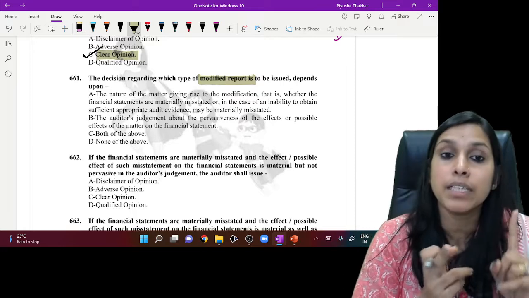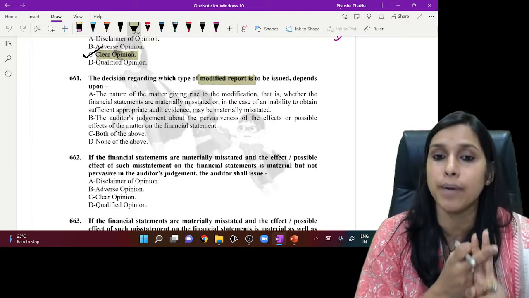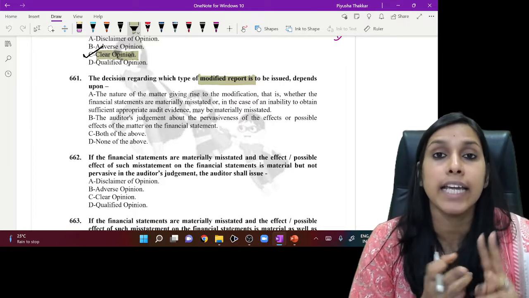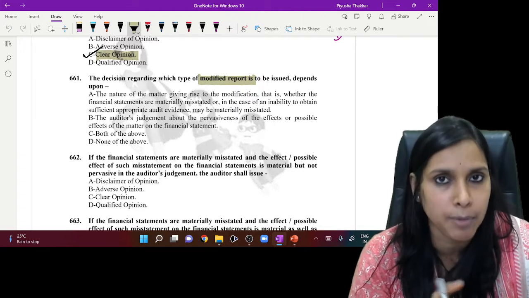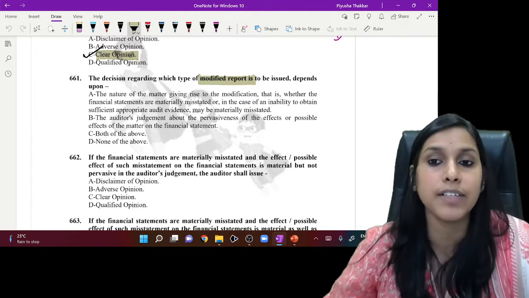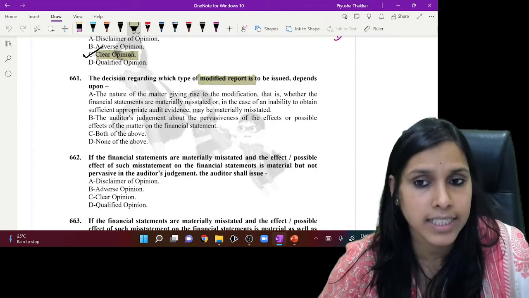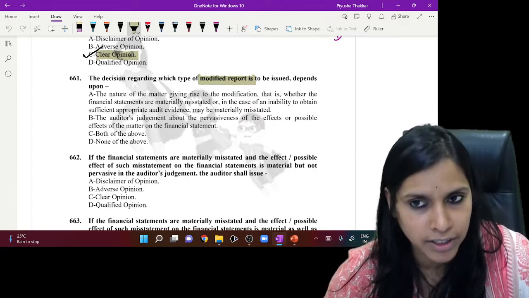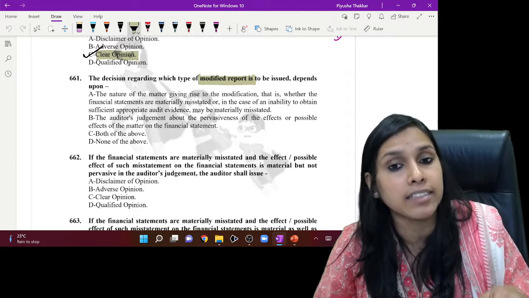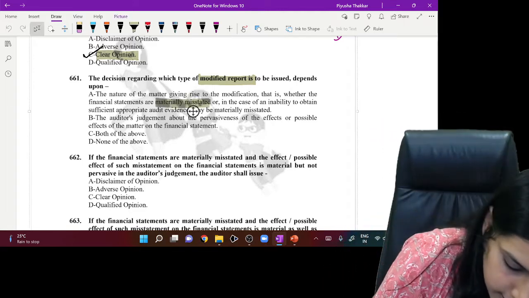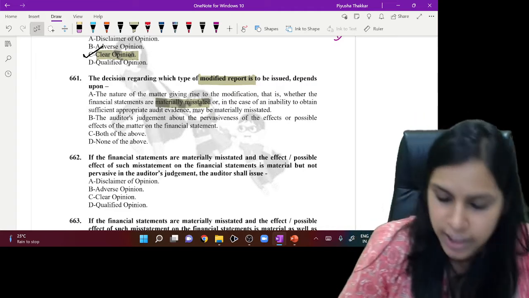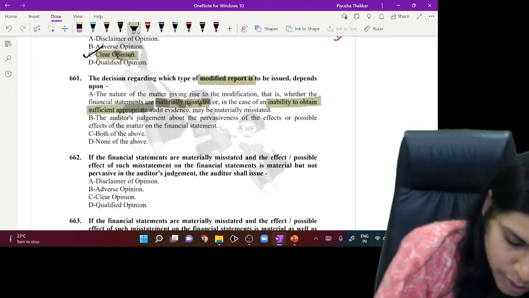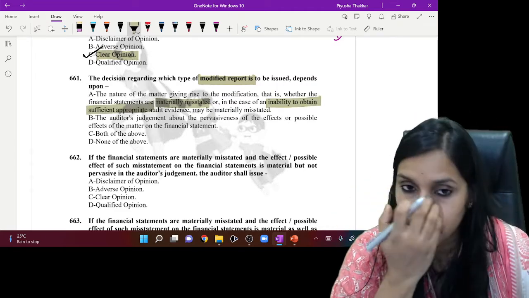Number one, material misstatements, and number two, inability to obtain sufficient and appropriate audit evidence. Now, alternative A says the nature of the matter giving rise to modification, that is where financial statements are materially misstated, or in the case of inability to obtain audit evidence. So option A seems to be appropriate.